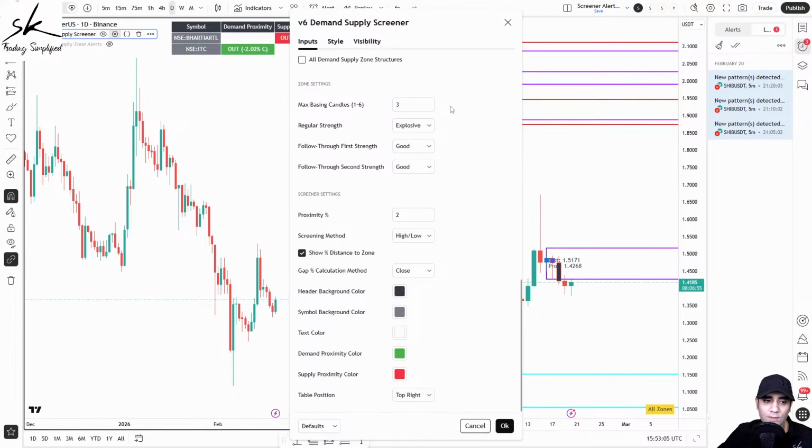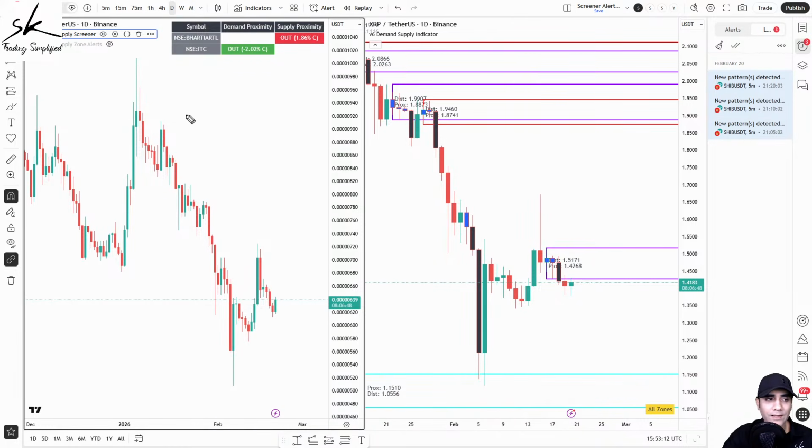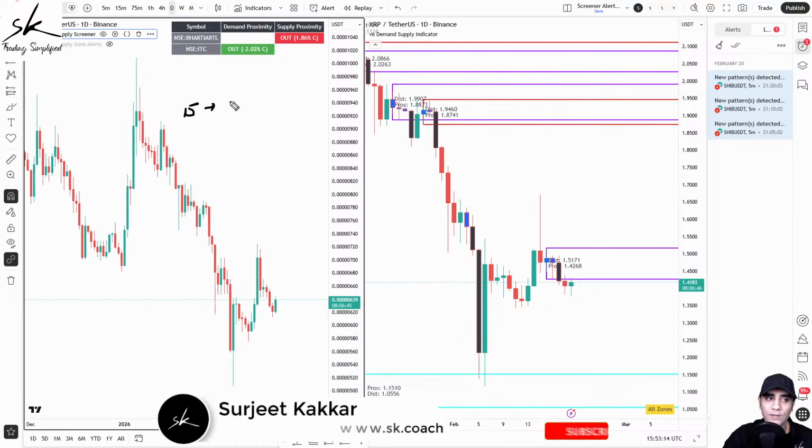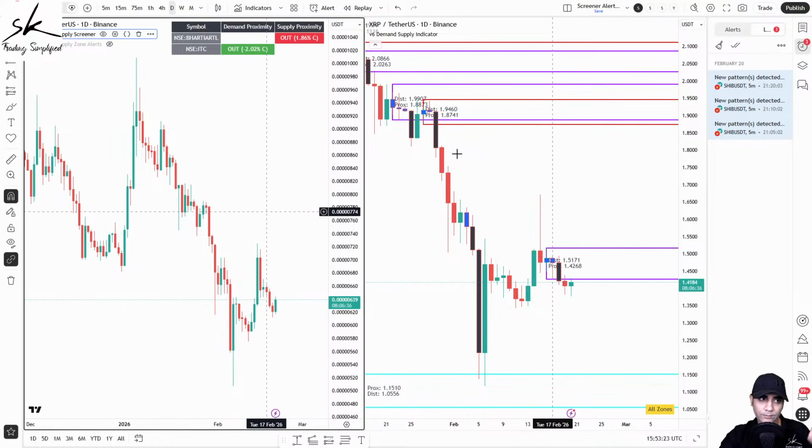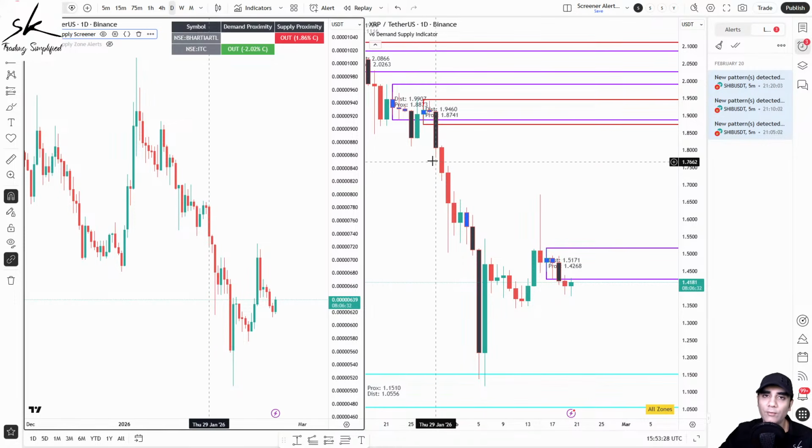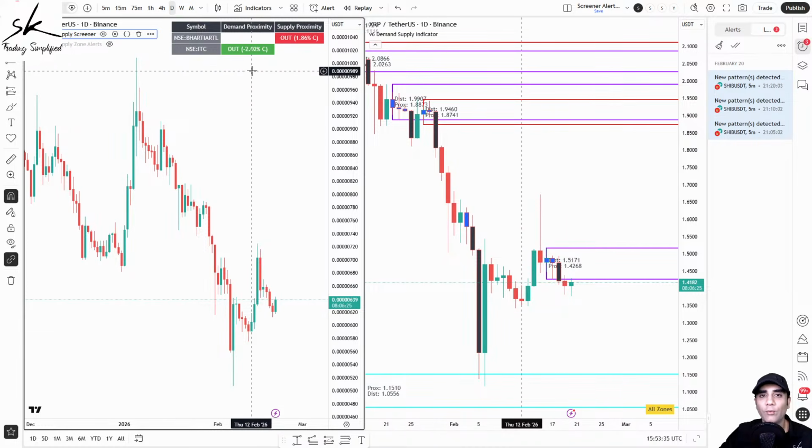But after giving your list of symbols, you'll also have to define your proximity setting. Here you can see I've given my proximity as 2%. So what I'm telling the screener is that out of these 15 symbols, on whichever symbol the current candle is within 2% of a demand zone or a supply zone, shortlist it for me. If I was manually going through these symbols, at the end of the day I would have to analyze 15 symbols. But now it is telling me Bharti Airtel is closer to supply, ITC is closer to demand. So if you want to do your analysis, you can do it on only these two symbols.